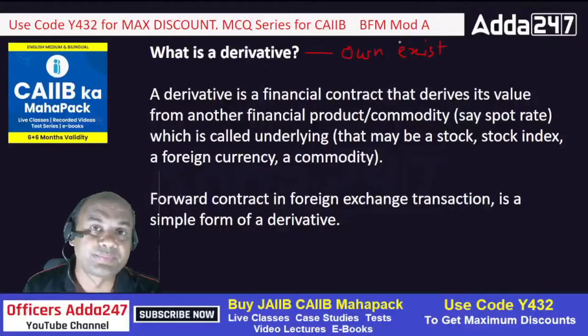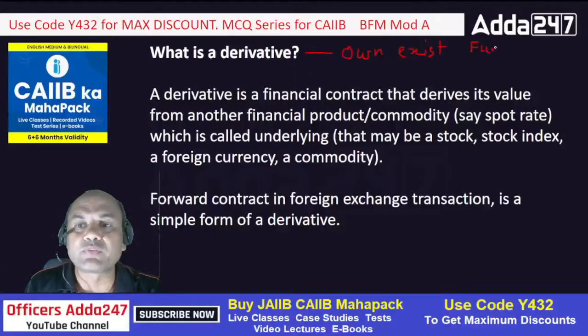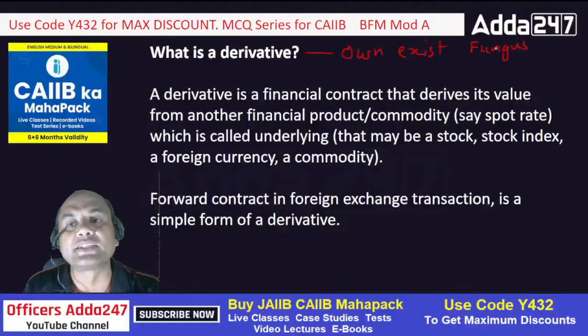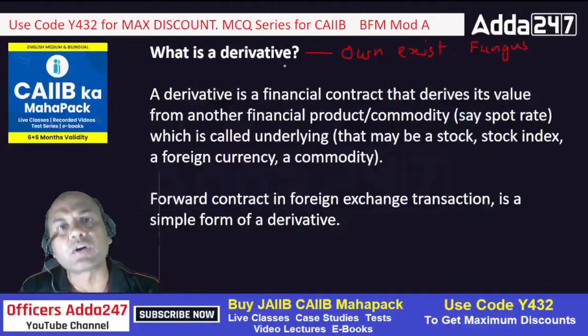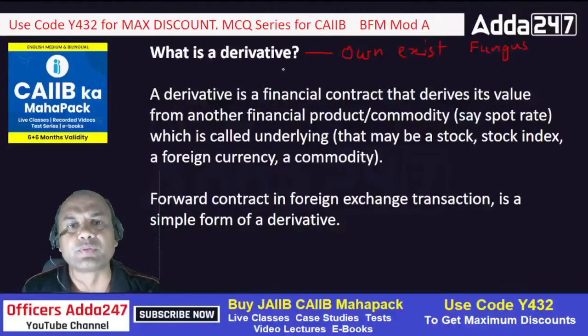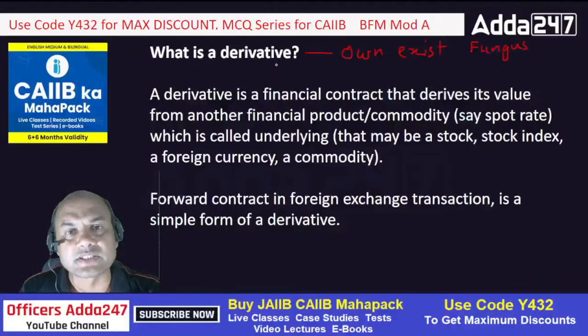Okay, it's like that parasite. You know the parasite? Parasite can't grow on itself. Parasite always grows on something else. Like we have that fungus on the bread, right? You keep the bread in moist for 2 days, you'll find fungus over there. That is the parasite. Same thing over here. Derivative, option, you call it, swap, you call it, FRA, forward rate agreements, anything you call it, or even forward agreements, forward contracts, what we do.